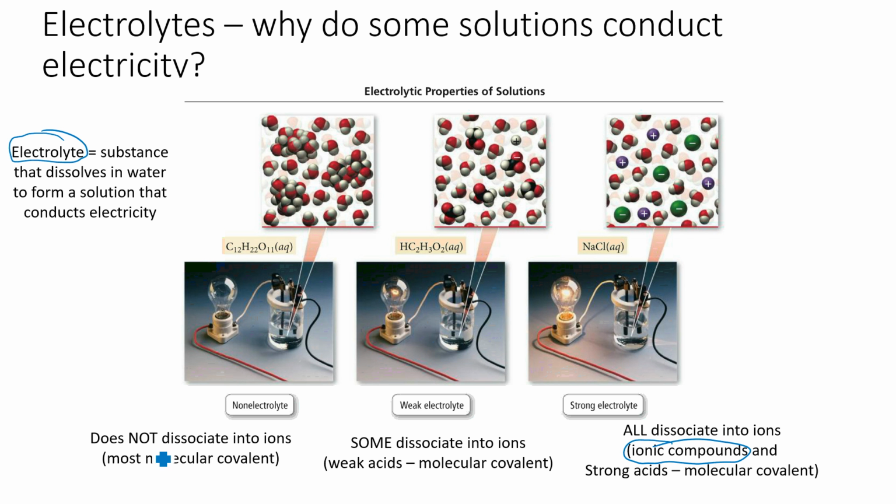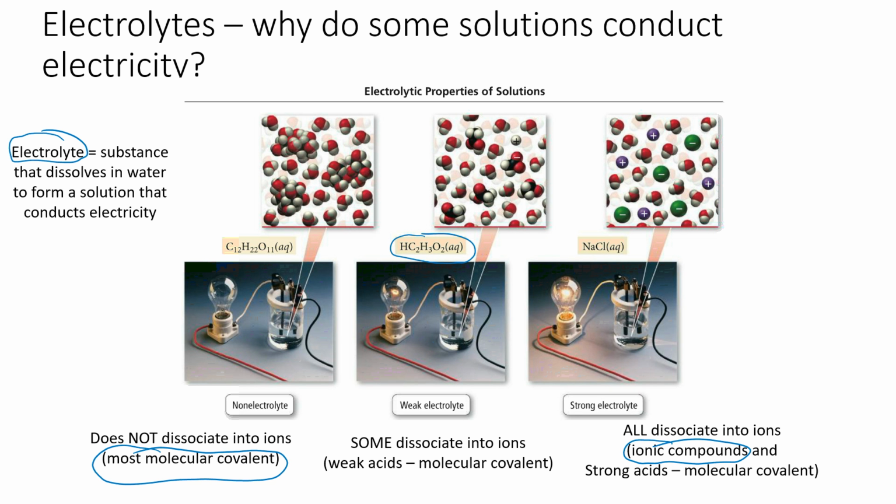Molecular covalent substances typically are non-electrolytes. They will not dissociate into ions. There is an exception: acids are an example of a molecule which is molecular covalent. Like this one right here, you can see it's all nonmetals, so it's molecular covalent. But when you stick it in water, it actually will ionize a little bit. It'll form some ions, and so it will actually be an electrolyte.